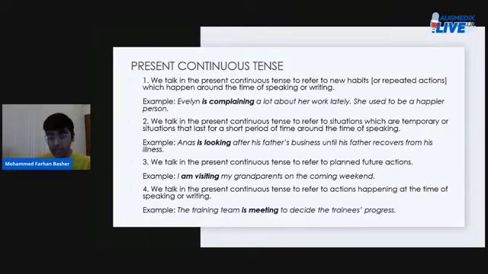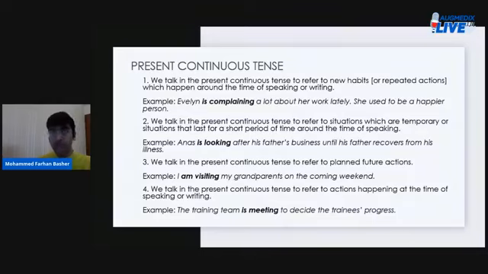So this action, whichever action he is doing, is not going to continue forever. It will continue until a certain period of time, until the person's father gets better. The moment the father gets better and takes charge of the business, Anas will not be looking after the business anymore. So Anas is looking after his father's business until his father recovers from his illness.